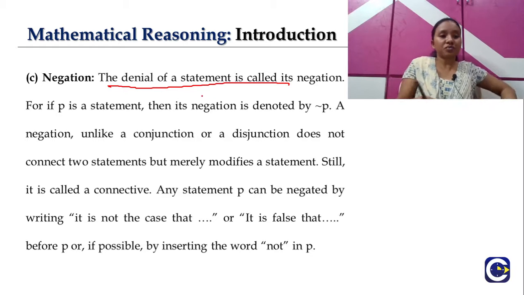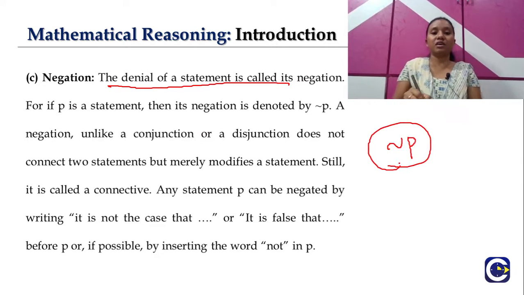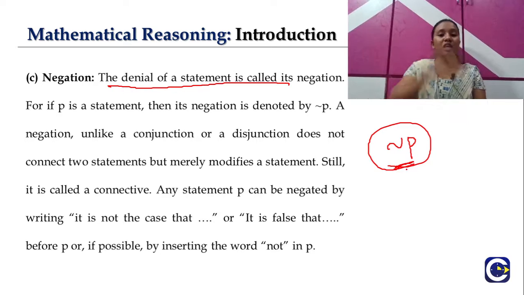Here, if P is the statement, then the negation of the statement will be denoted by this symbol. So unlike conjunction and disjunction, where we combine two or more simple statements by connectives to get our compound statement, negation acts on a single statement.